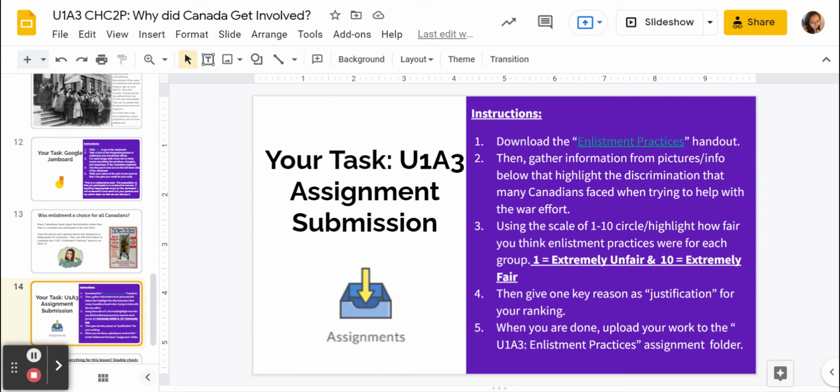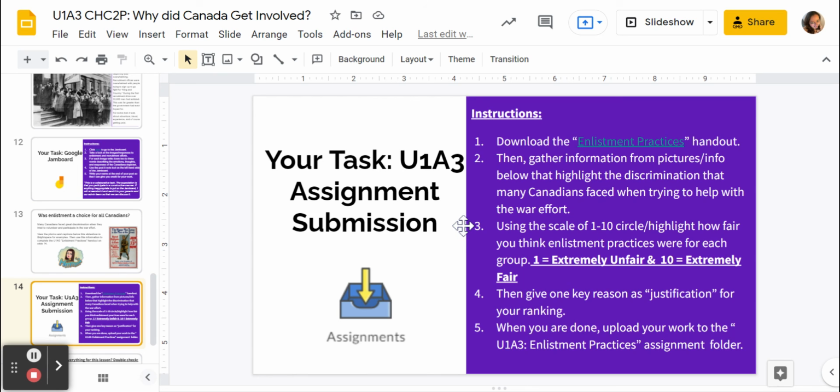And then you're going to gather information from the pictures and information that are below the slide deck in Brightspace that highlight the discrimination that many Canadians faced when trying to help with the war effort. Again, the information that you need to complete this assignment is found below the slide deck in Brightspace. So you click on Content, Unit 1, and then look for Unit 1 Activity 3 within Brightspace. And again, it is just below that slide deck. There's also an audio version there to help you.